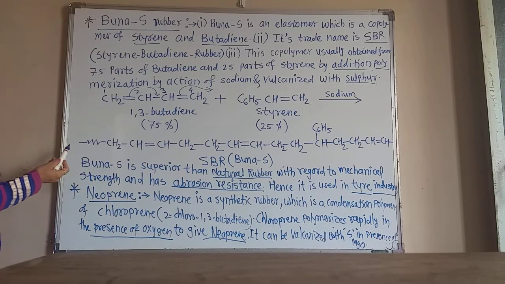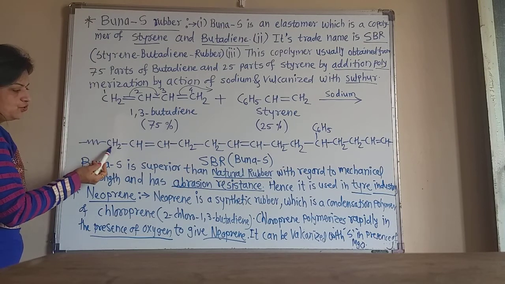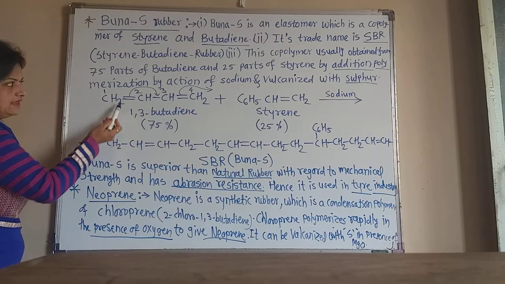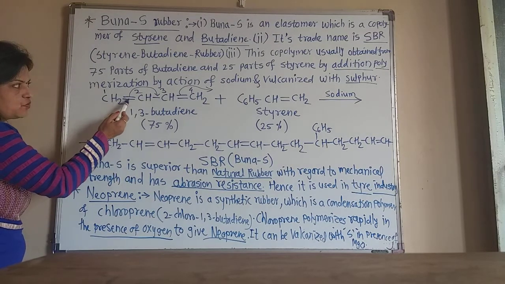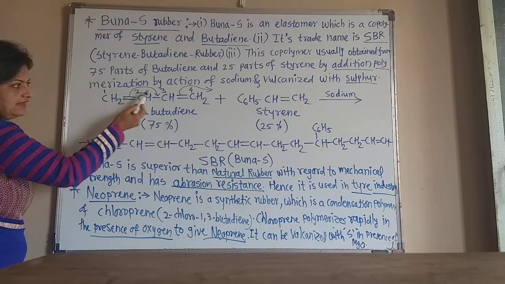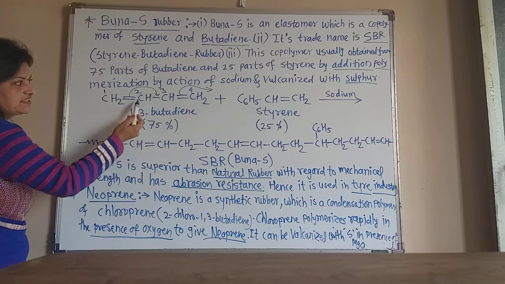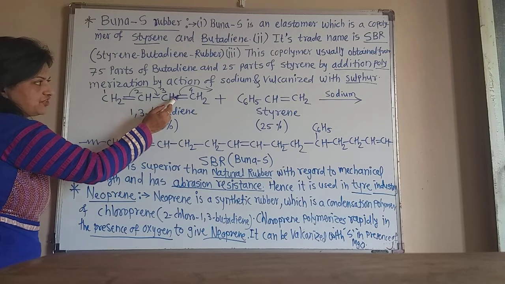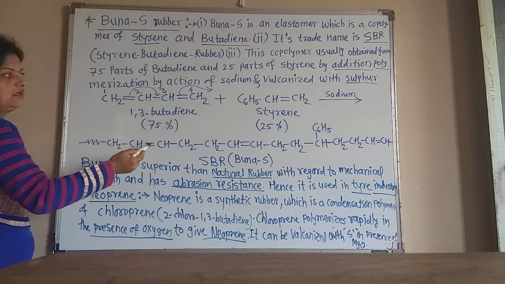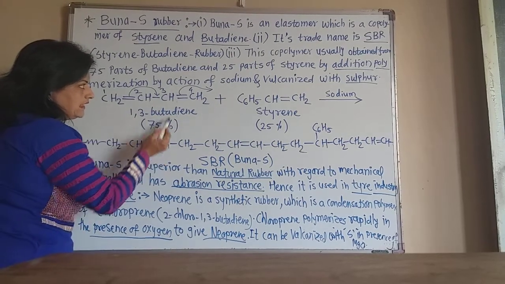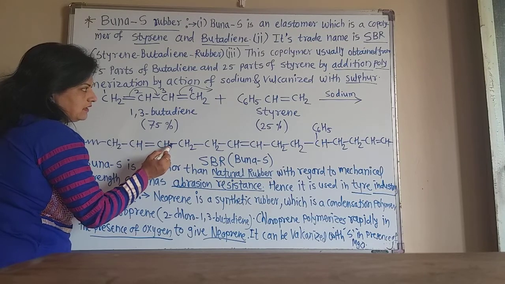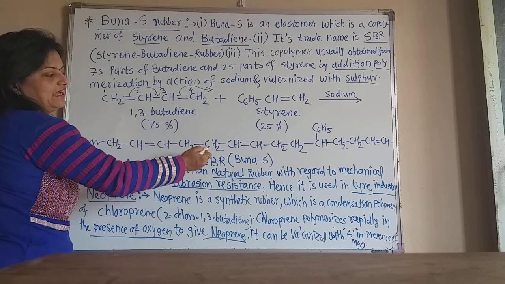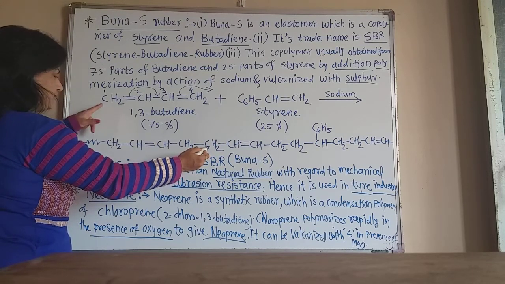And see here, in this way this CH2 is the continuation. Now this CH2 becomes a single bond because the bond shifts here. Again there is a double bond between these CH. Again this double bond attacks another butadiene unit, so only the single bond remains, and this CH2 is again attached with another butadiene unit's CH2, that is the first.